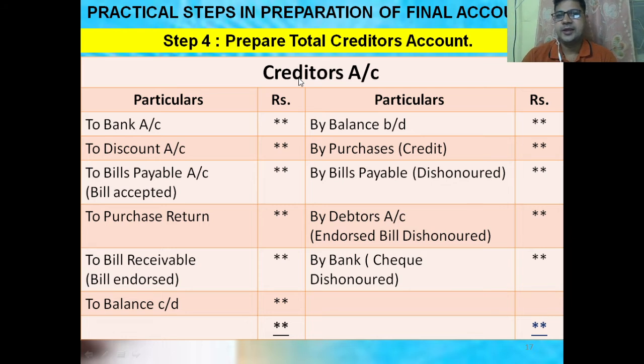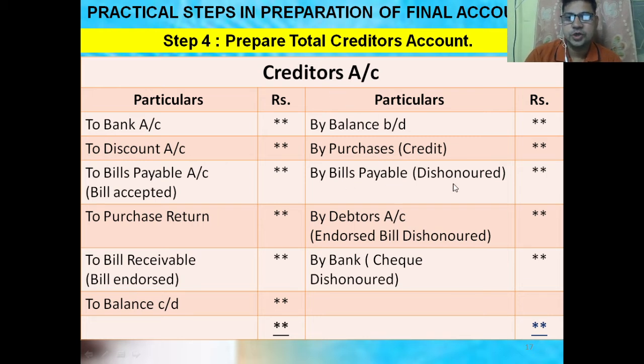They supply goods, they supply raw material to the company, to the business, to the manufacturer, and they receive the money from the manufacturer, businessman. Sometimes we purchase goods on credit basis. We have to show it on the credit side of the creditors account.